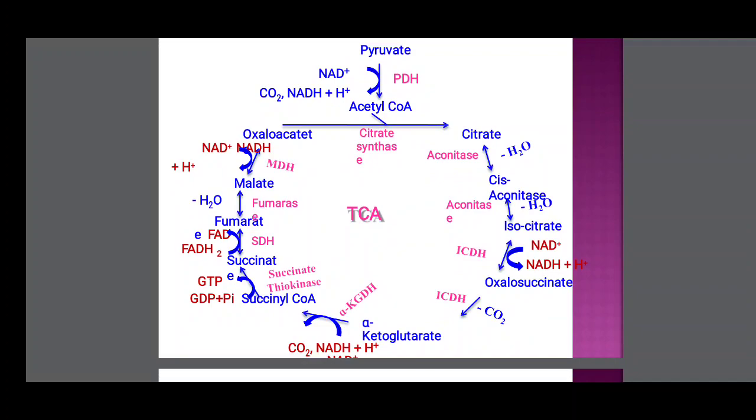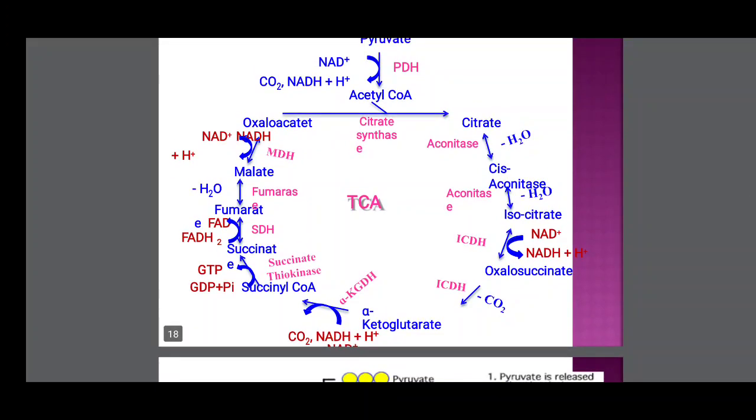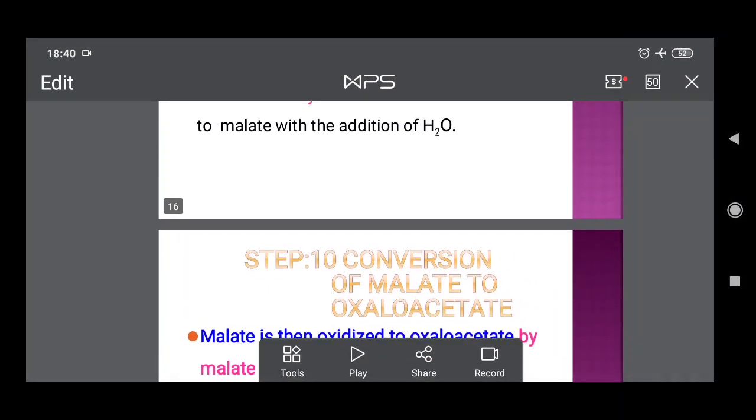So the fourth reaction is the oxidation reaction, in which NADH is formed. The sixth reaction is oxidative decarboxylation: carbon dioxide is released and NADH is formed. The fifth reaction is only decarboxylation. So this is the process.